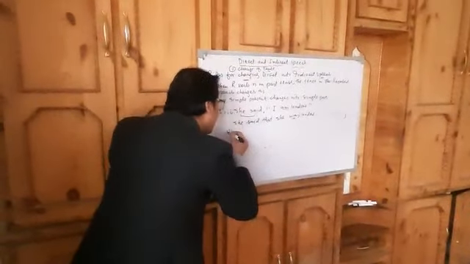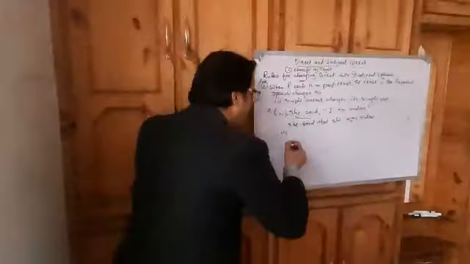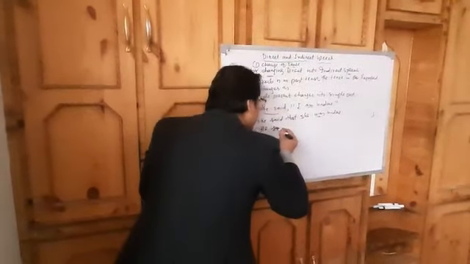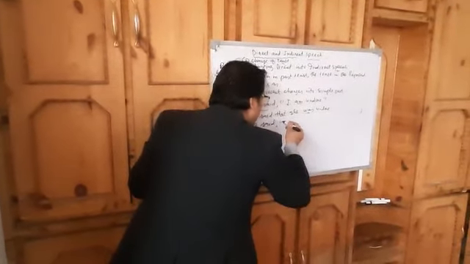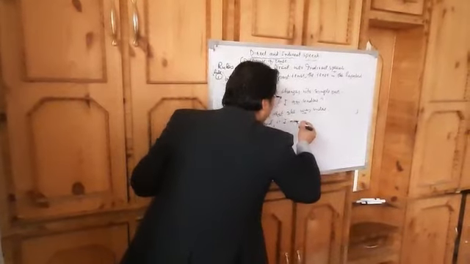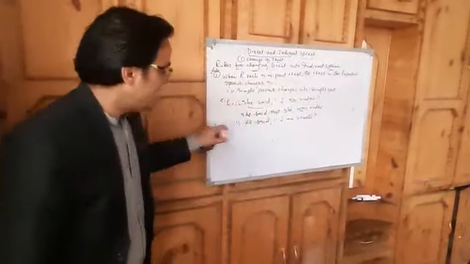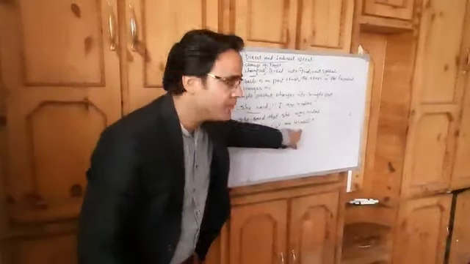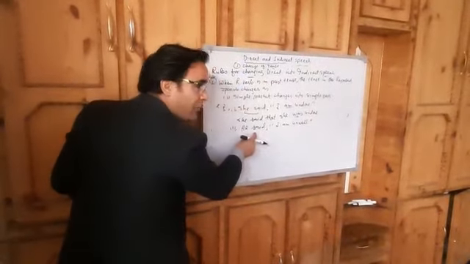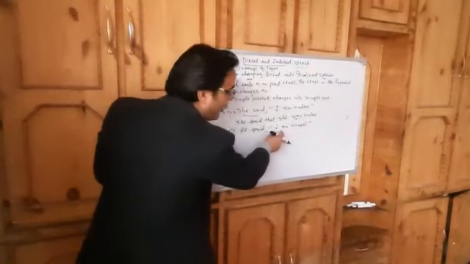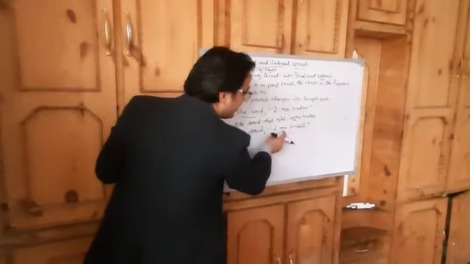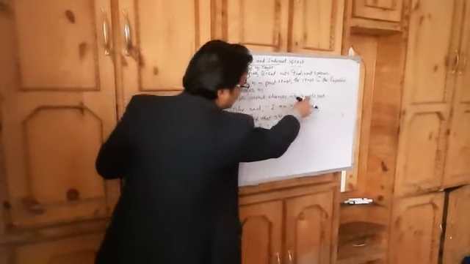Now let me give you another example. He said, I am unwell. So here he said, the reporting verb, is in the past tense. Now the reported speech changes: simple present changes into simple past.